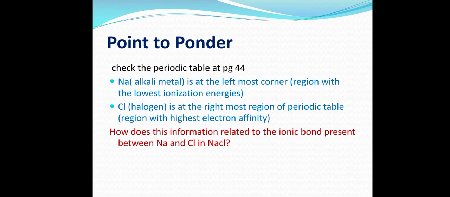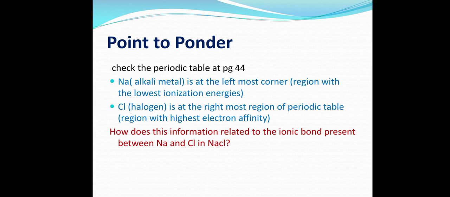Similarly, if you see chlorine, the halogens, group 7A. As you move from left to right, it is almost the rightmost region of the periodic table. It means the electron affinity is at its highest at that point. You had better know what electron affinity is. Electron affinity is the ability, or the energy released, when an atom gains an electron.